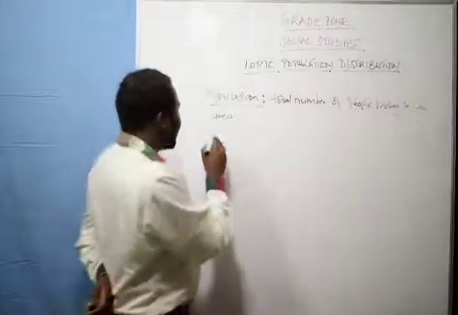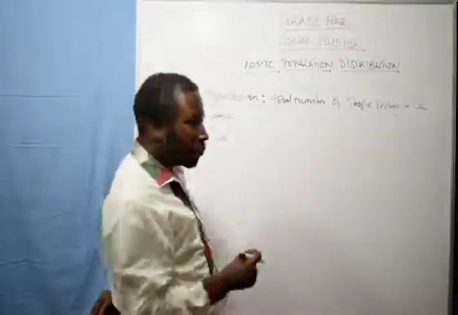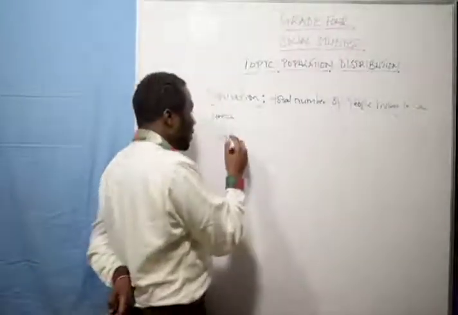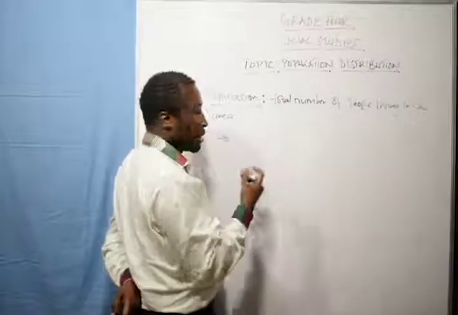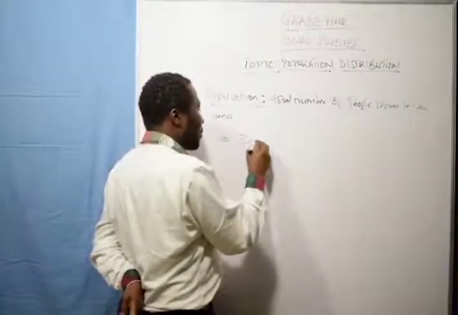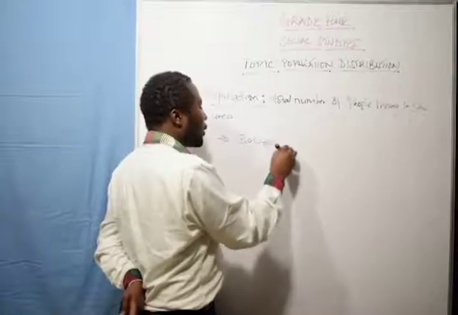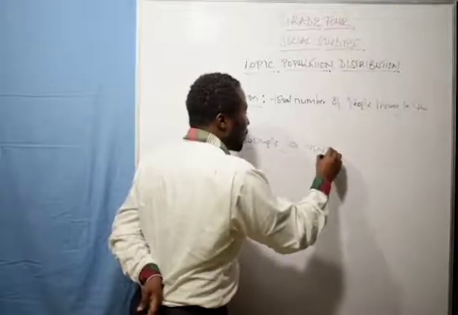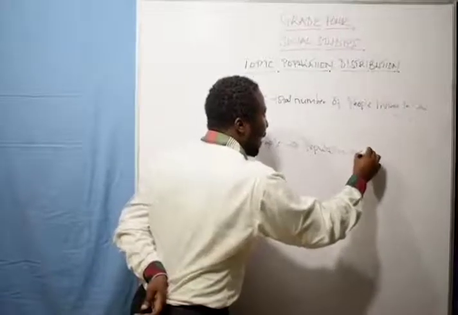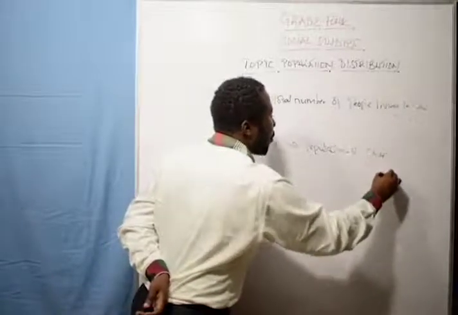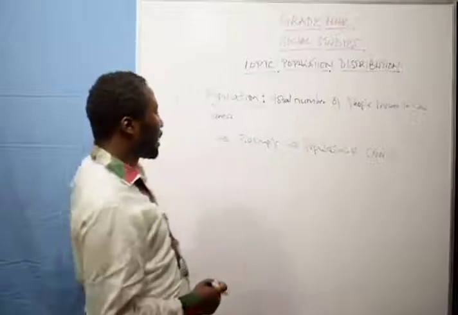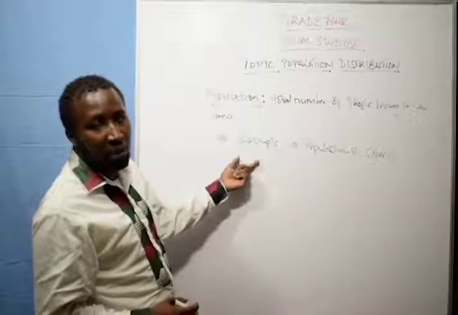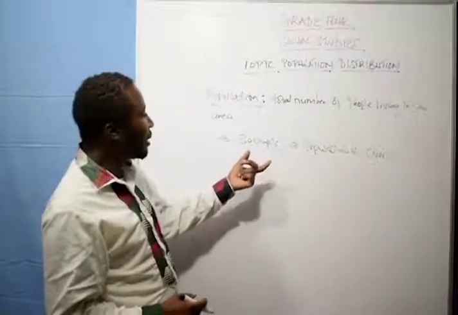For example, in a classroom, a classroom normally has a total number of how many pupils? Probably 30 pupils. So when we talk about 30 pupils, we will say that is the population of class 4, because that's the total number of pupils studying in that class.